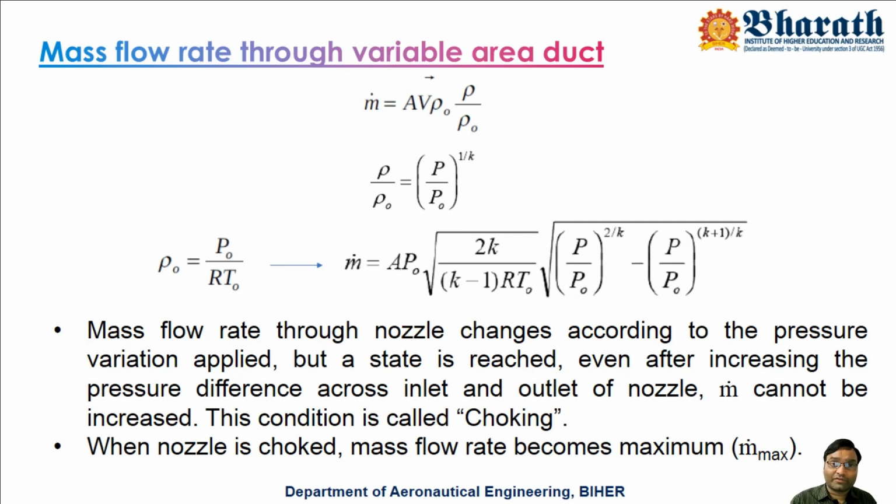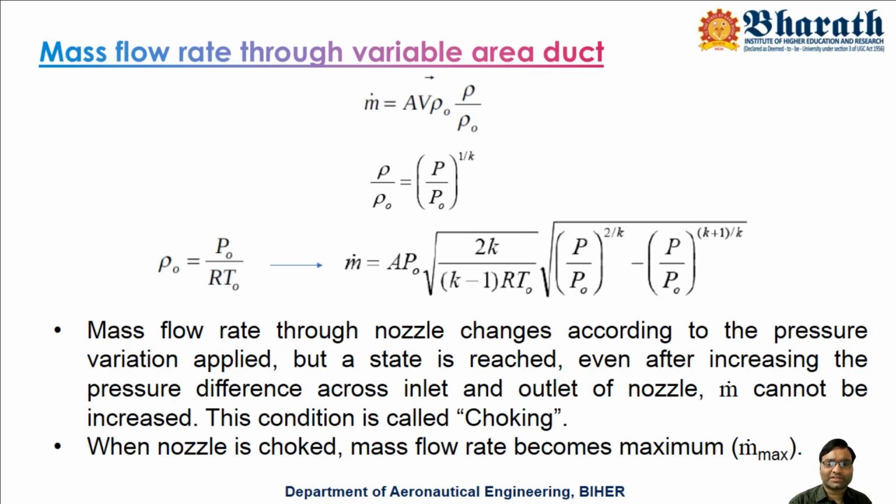I'm not talking about flow velocity, I'm talking about m dot. So m dot increases and a state is reached where the m dot value is saturated. Saturated means that is the maximum value. Once m dot is saturated, it will not increase thereafter, even if you maintain a very high pressure difference. And this condition is said to be choking of the nozzle.